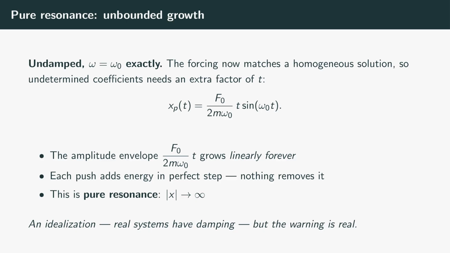Look at what that means. The amplitude is no longer constant. It is F₀ over 2ω₀, all multiplied by t. It grows linearly with time, climbing higher and higher without any bound. This is pure resonance. Physically, every push delivers energy in perfect synchrony with the motion, and with no damping there is nothing to drain it away, so the energy and the amplitude just accumulate forever. It is an idealization. Real springs have damping, but the warning it gives is absolutely real.